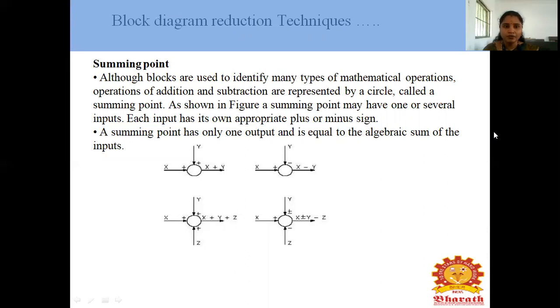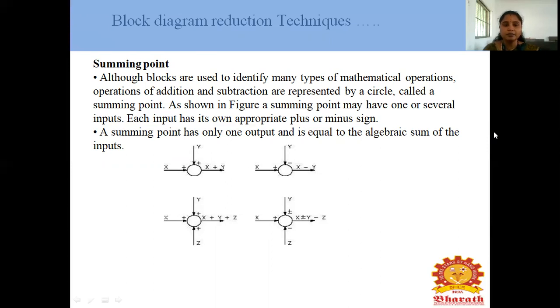In the below four summing points we have discussed. First summing point, x is one input, y is another input, but both the signs are plus, so x plus y. In the second summing point, x has the positive sign, y has the negative sign, so the output will be x minus y.